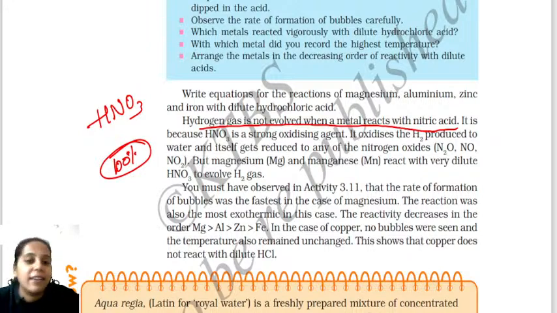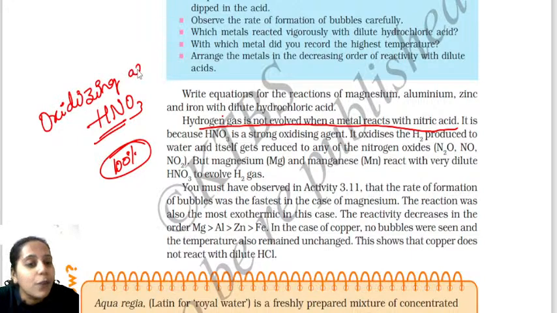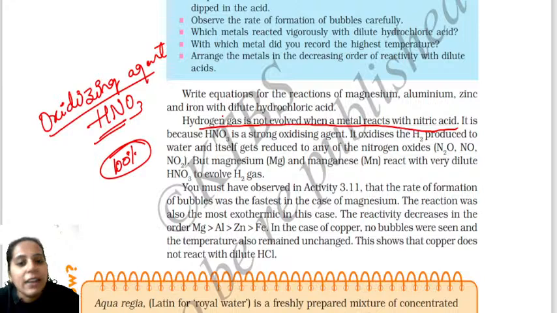What is the reason? They ask what the reason is. It's very important to know. Whenever a metal reacts with nitric acid, it does not release hydrogen gas because nitric acid is an oxidizing agent. It is a strong oxidizing agent. It's very important to write this word. Okay, so if you write that it is a strong oxidizing agent, you get full marks. Is it clear? If they have given this question, because nitric acid is a strong oxidizing agent, if you write this, you get 1 mark for it.